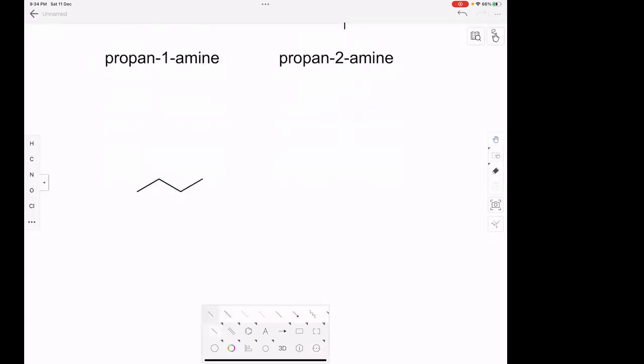Okay, now what about this? So there is a nitrogen here, and there is a nitrogen here. Can you tell me what kind of isomers are these? Chain isomers.